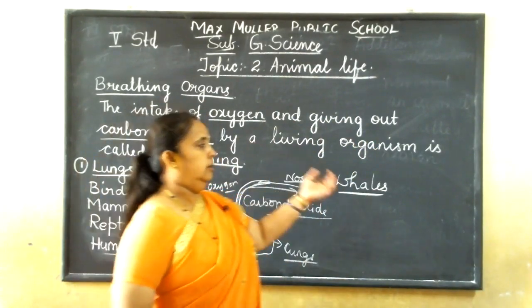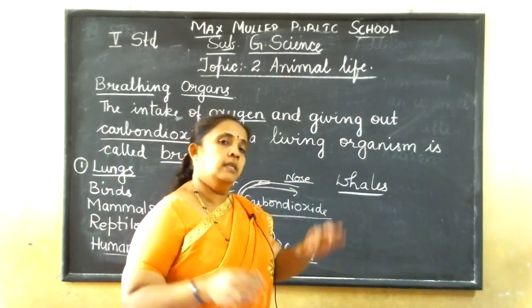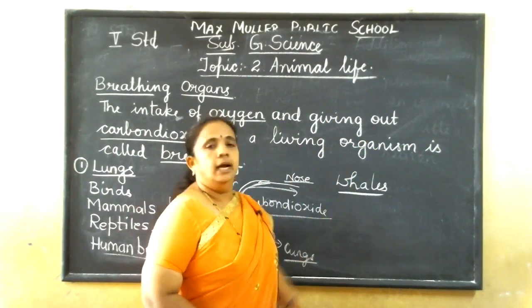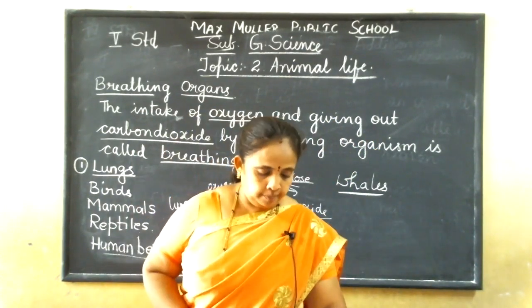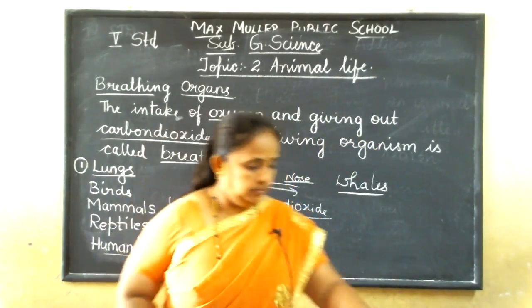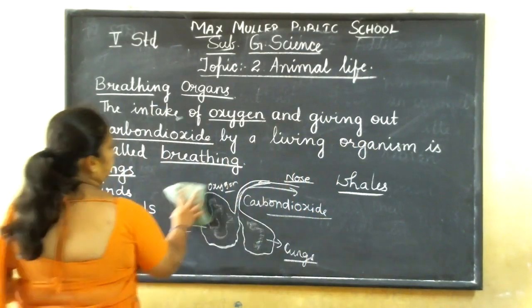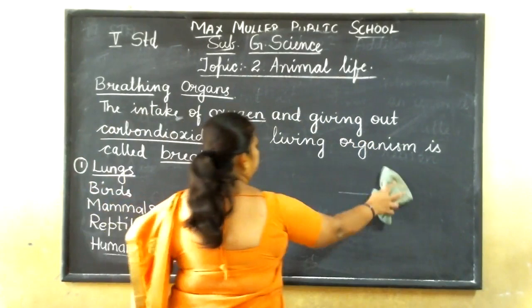It has large lungs. So this is the first breathing organ that we saw, lungs. Now we move to the next organ.